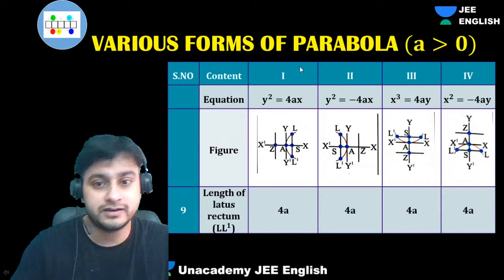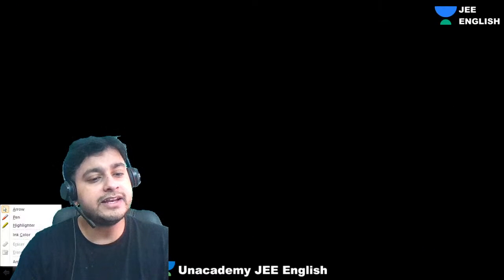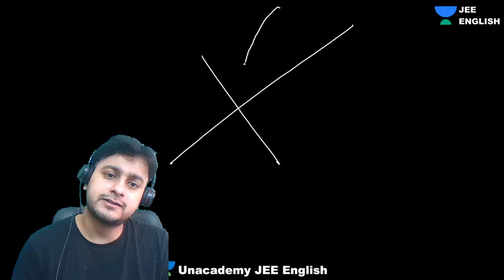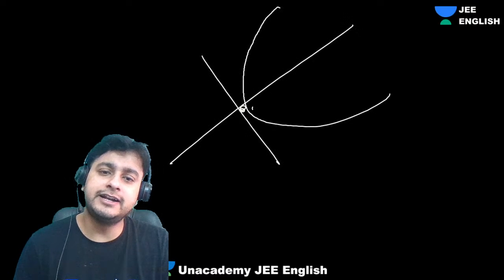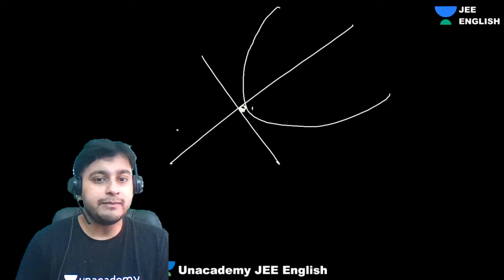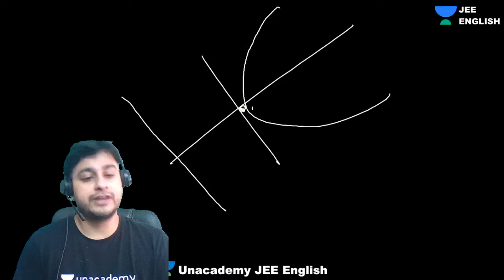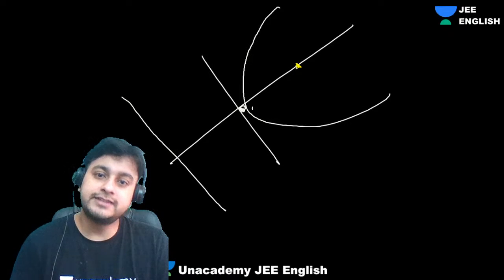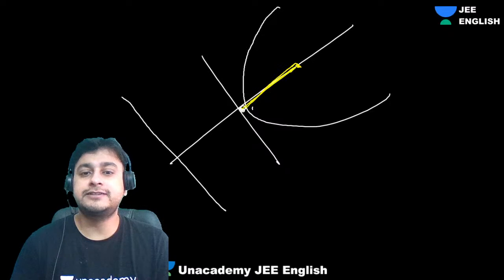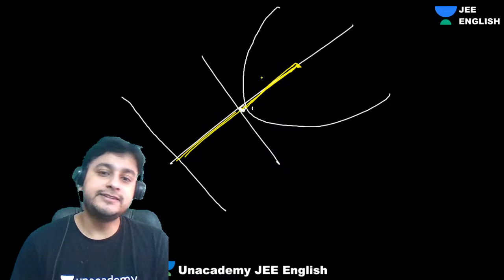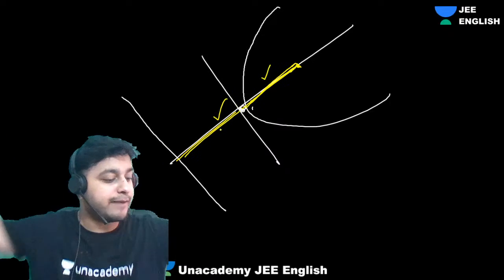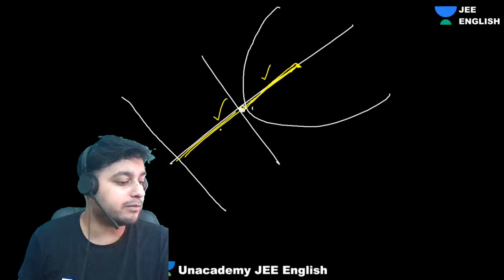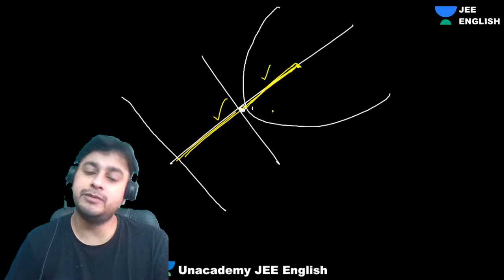What did we learn? We learned that, guys, any type of parabola will be many things. It can be like this. It can be a tilted parabola also. What will remain fixed is a few things. What is the fixed thing? The vertex, the focus, this distance will be the same as this distance. This is constant. Any type of parabola you take, tilted, twisted, rotated, shifted, any kind of parabola you see, a few things will be constant.